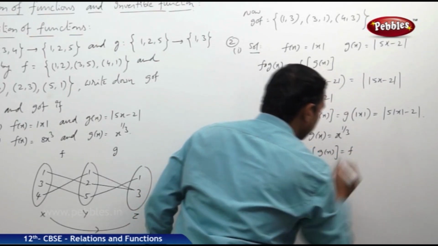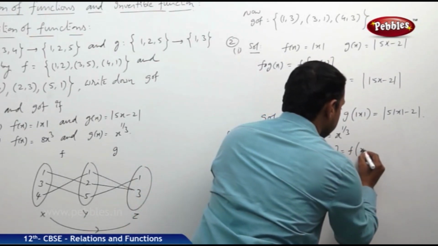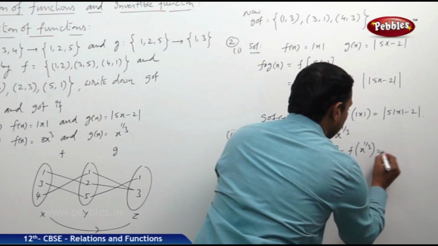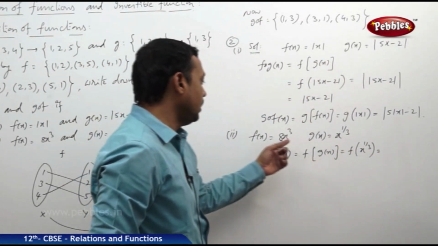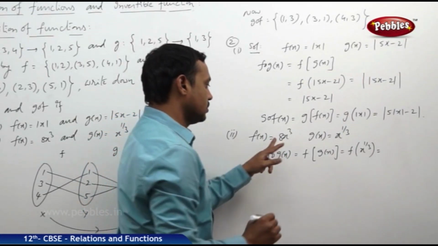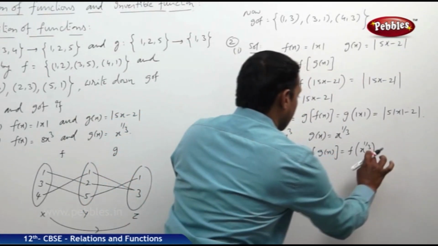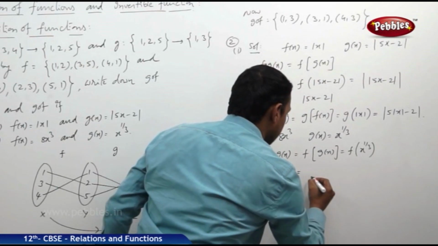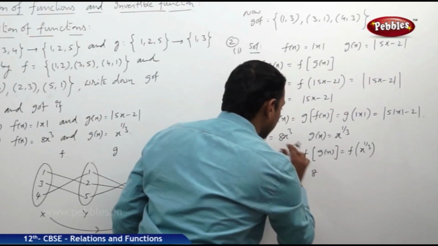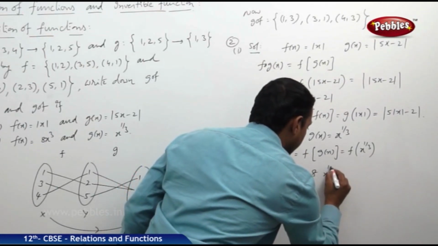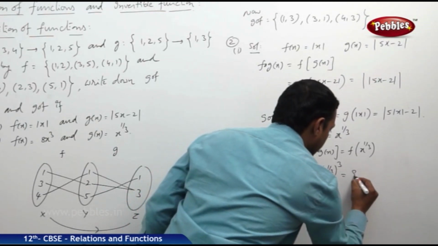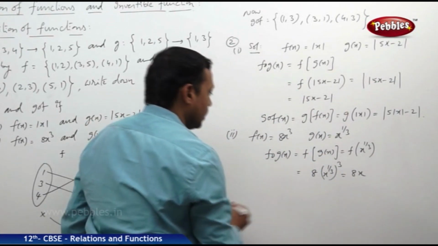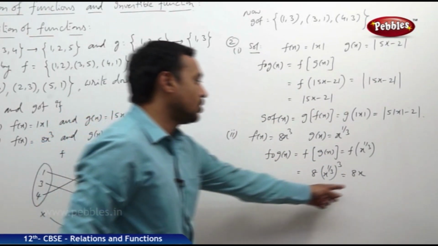That is f of x power 1 by 3. Now substitute this x power 1 by 3 in the function f of x. Then it becomes 8 times x power 1 by 3 whole cube. Now this 3 gets cancelled, it becomes 8x. So f circle g of x is equal to 8x.